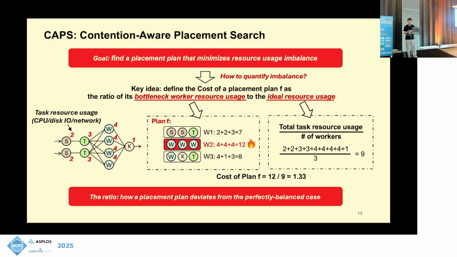Actually this ratio represents how a placement plan deviates from the perfectly balanced case. So a smaller value is better, where 1 indicates the optimal value, and we want to find a task placement plan that is as close to 1 as possible.